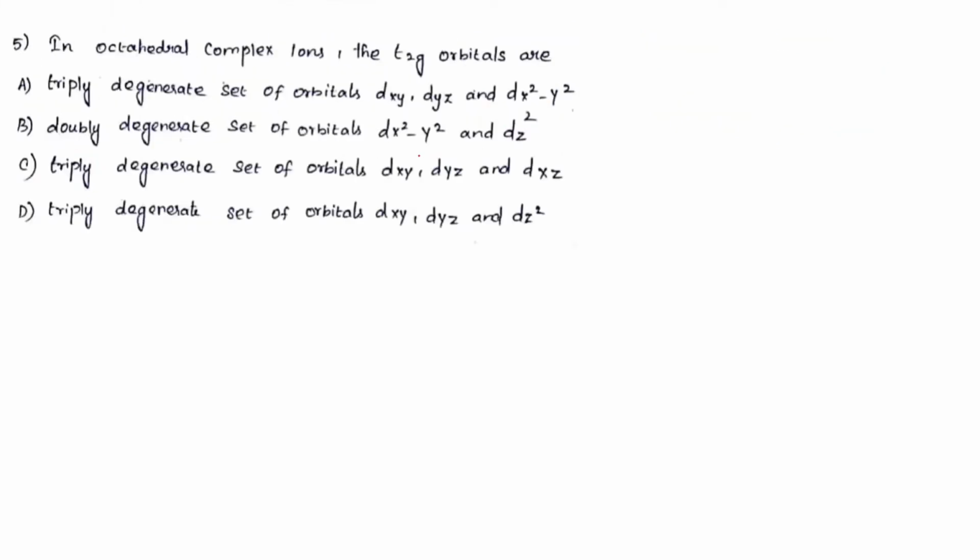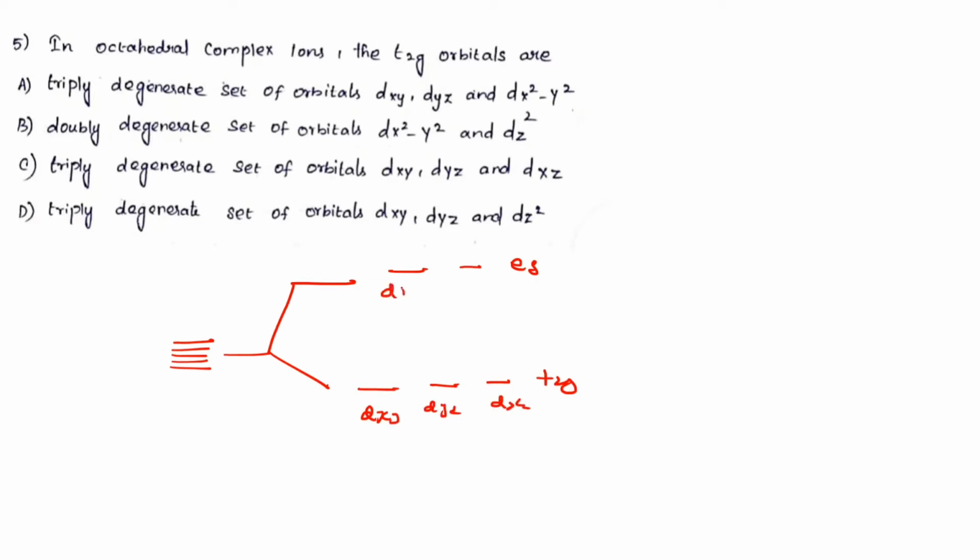And the next question, they're asking what? In the octahedral complex ion, the T2g orbital. Listen. These 5 d energy levels split into 2 energy levels. In case of octahedral, this is T2g and this is Eg. What is the T2g level? dxy, dyz and dxz. And this is dx² minus y², and dz².